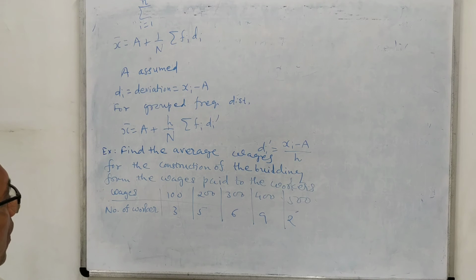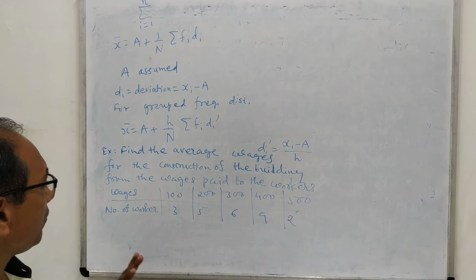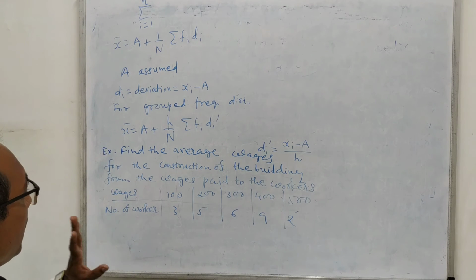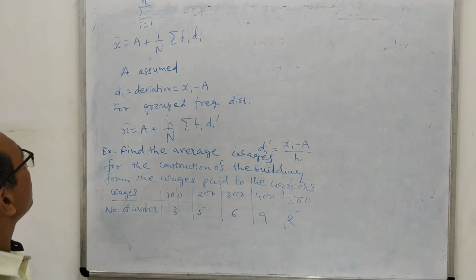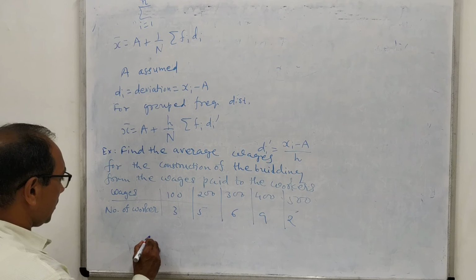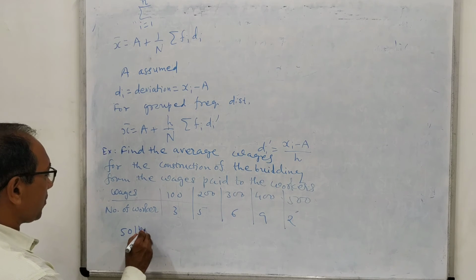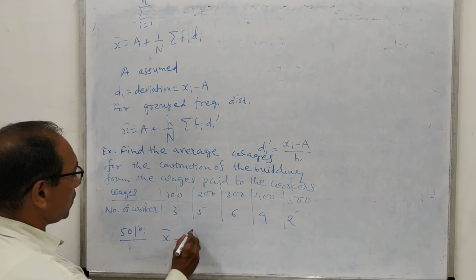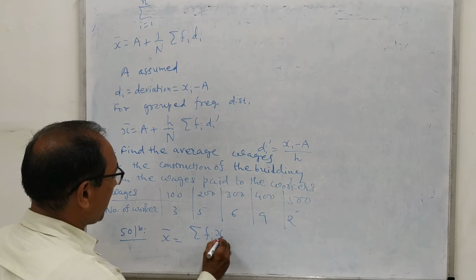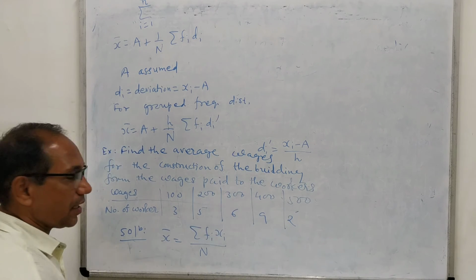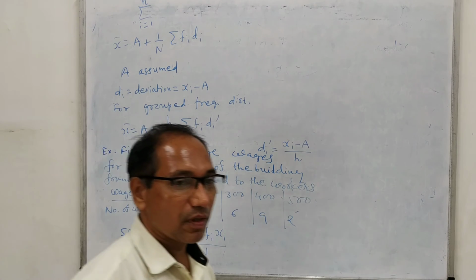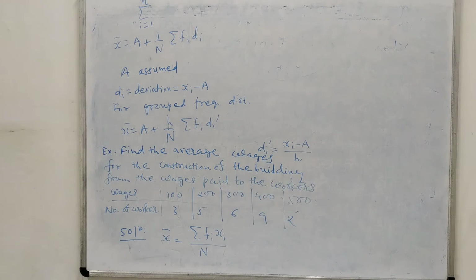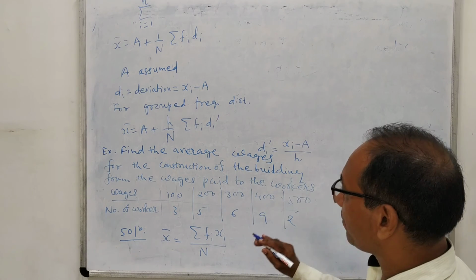First of all, you write down the formula whichever you want to apply. Here, no doubt, the numbers are smaller, so we can use the simplified formula. In the solution you write down first the formula you want to use. So here we will use sigma fi xi divided by capital N. The aim of writing the formula first is that we come to know what we are required to find out.